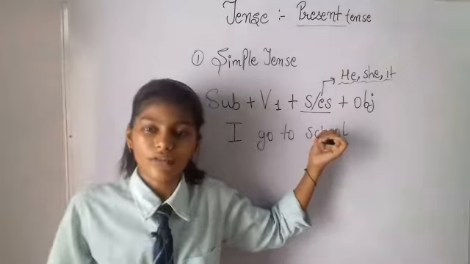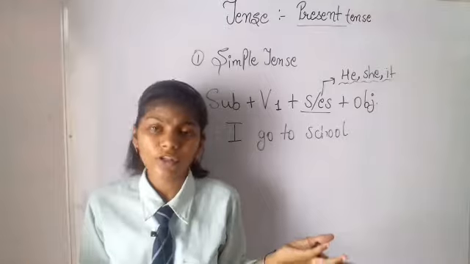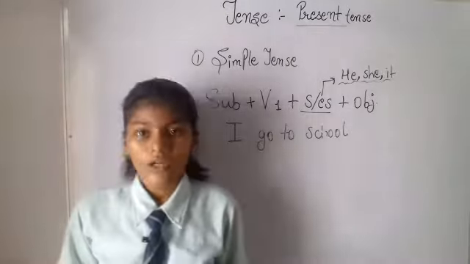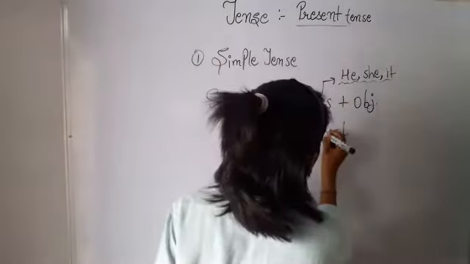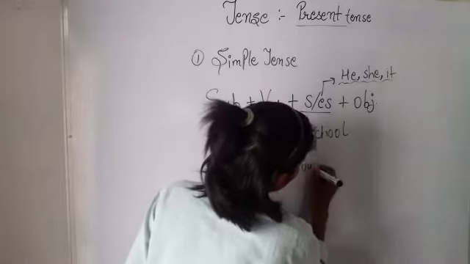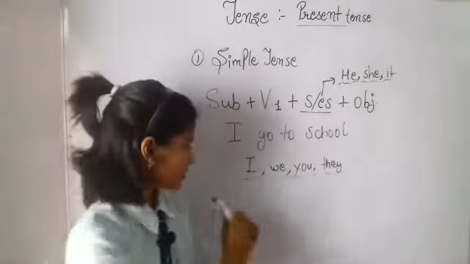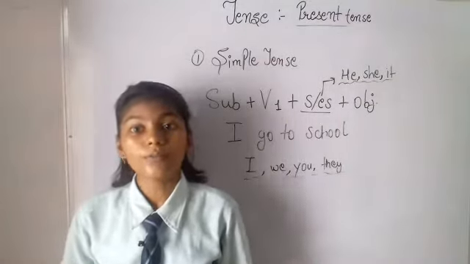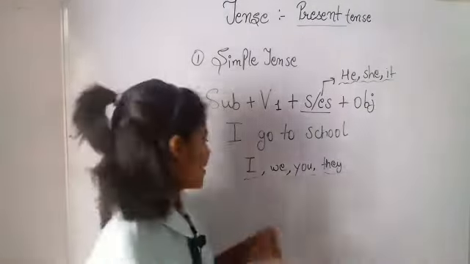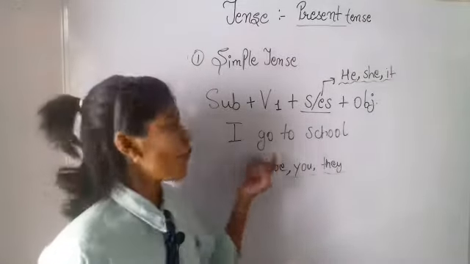If you have plural, as we know, I is a kind of singular, I am only talking about myself, but it is considered in the category of plural. So like I, we, you, they. These are all plural terms where s and es will not be used. Yes, here is also I, so we don't use s and es in the form.